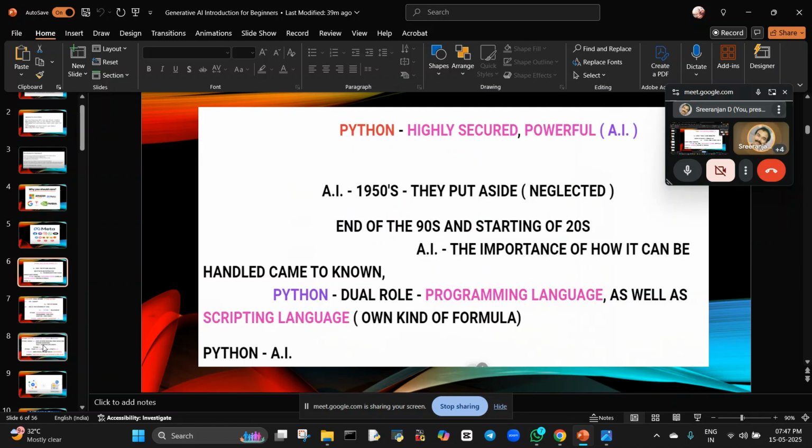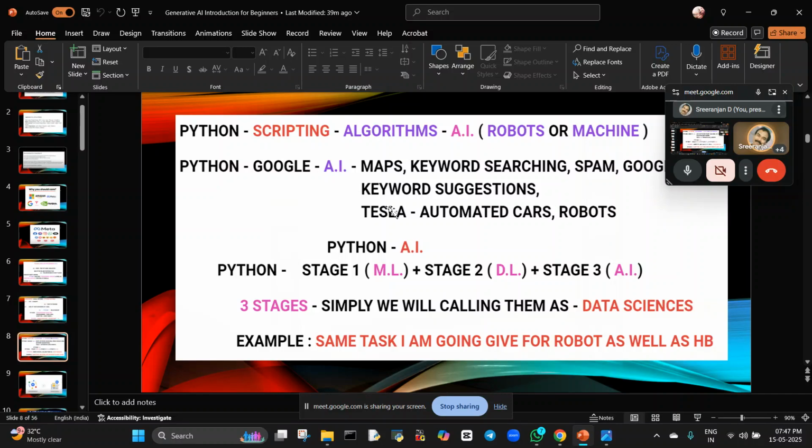So why do you want to learn Python? Wherever Python is there, there is artificial intelligence in the background, knowingly or unknowingly. Knowingly or unknowingly we are using artificial intelligence. If you see this diagram, Python is a scripting language. Using this scripting language, we create the algorithms.